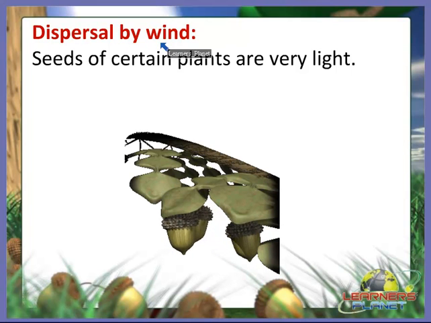Children, seeds of certain plants are very light in weight and they have wings or hair on them.